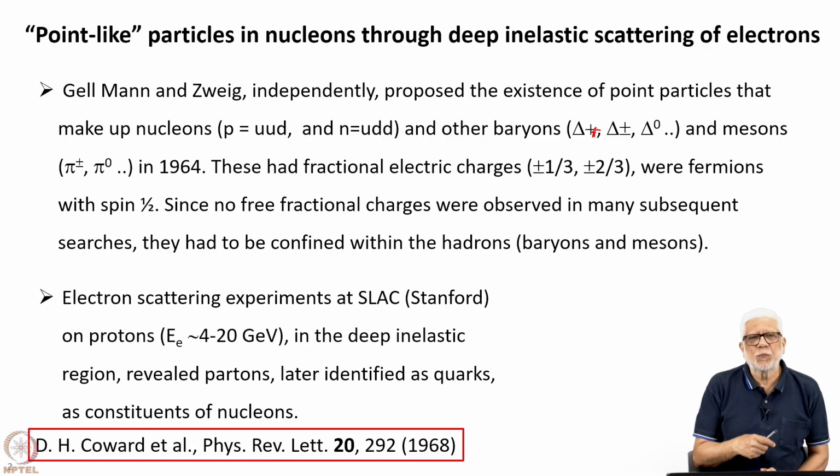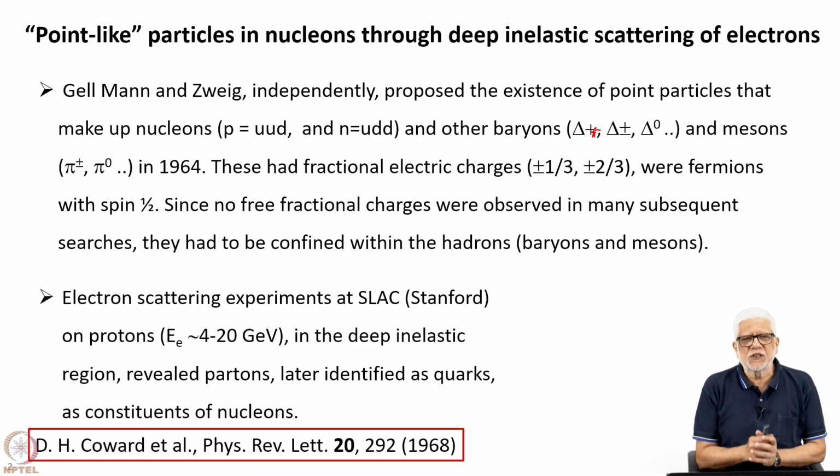This, of course, got support much later when the so-called theory of quantum chromodynamics, QCD, was developed, analogous to QED in some ways, but richer in structure. There, the quarks were supposed to be asymptotically free at short distances between quarks, but at large distances, this interaction was supposed to blow up, and so no quark could ever come out of the hadron, either the baryon or the meson. But this happened, of course, much later.